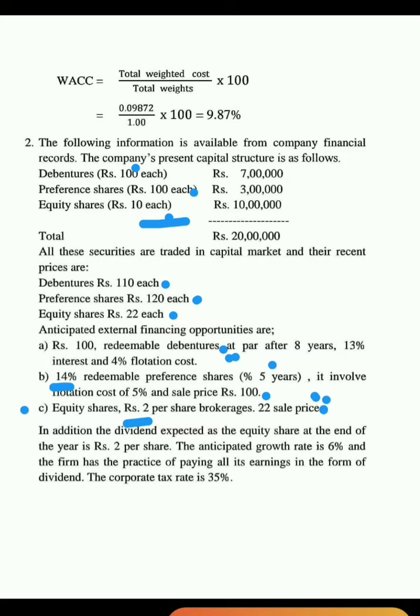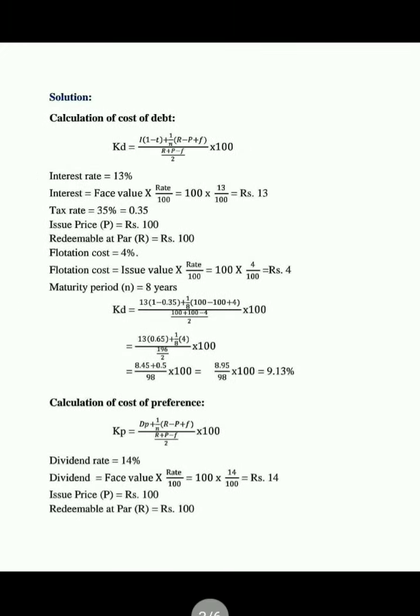After getting the specific sources of cost of capital, it is easy to calculate the weighted average cost of capital. So first we will calculate the specific sources of cost of capital. Right, now this is the solution.